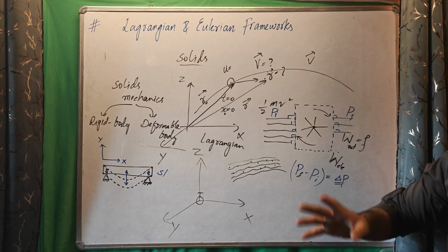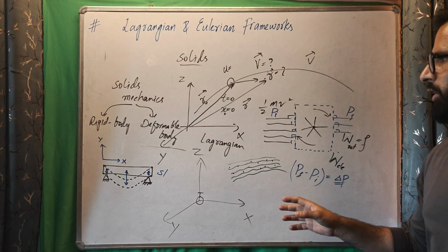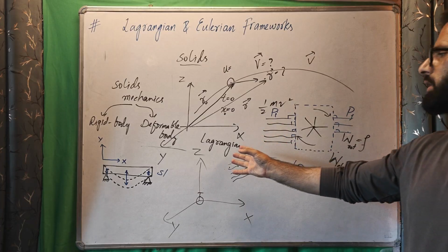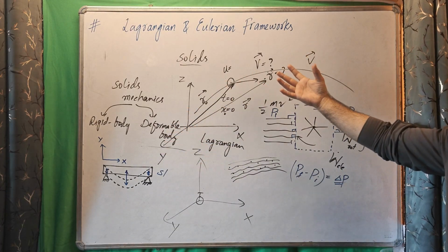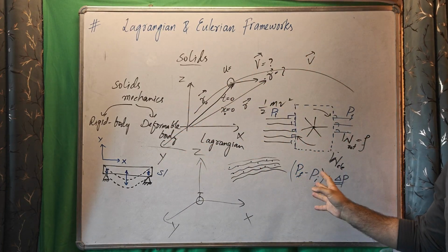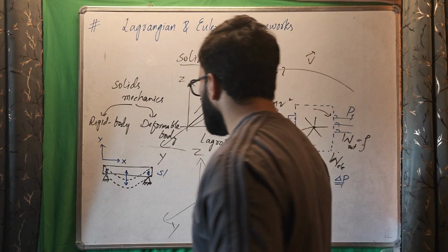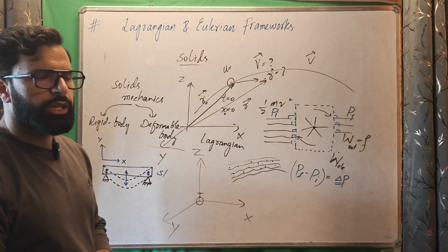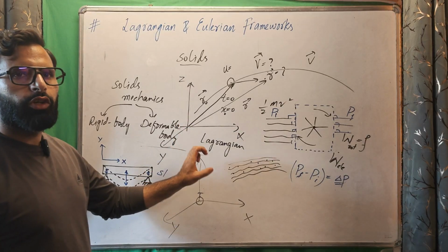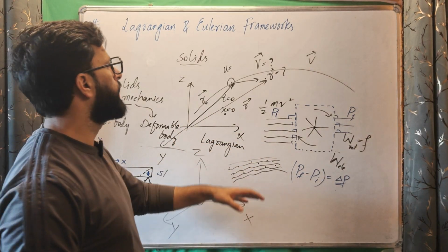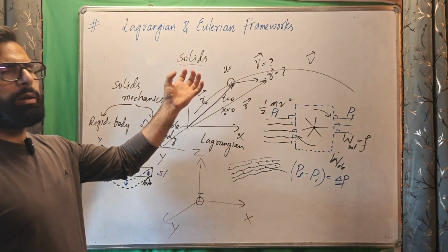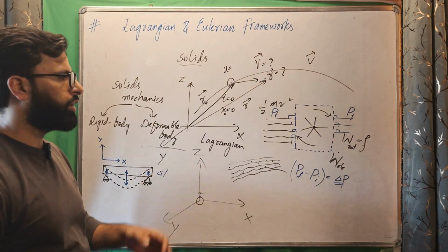It looks like that, and when we study books, it also looks like that, but the Lagrangian framework is not specific to solids, and the Eulerian framework is not specific to liquids or fluids. I will give an example in both, in which Lagrangian is the only way to apply in the fluid case, and Eulerian is the only way applicable in the case of solids.